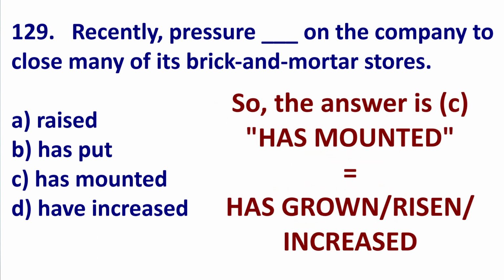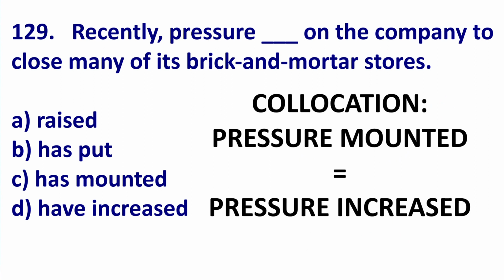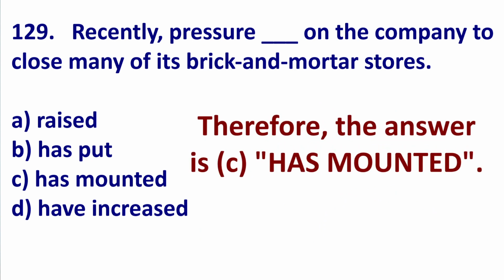In this form, mount means increased, grown, risen. It is not an extremely common word, but you'll often see it related to pressure. So you might hear pressure has mounted on police to solve the crime. So pressure has increased, grown, risen. So the answer is C. This was a quick lesson. I think we learned some key points there.